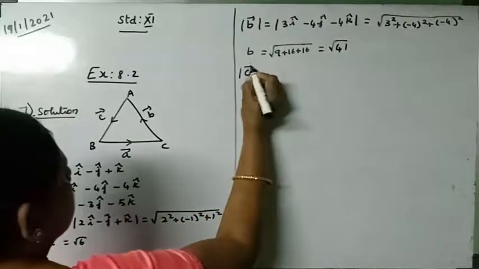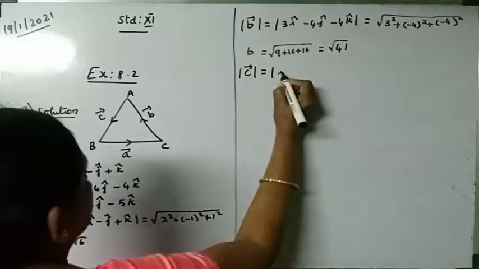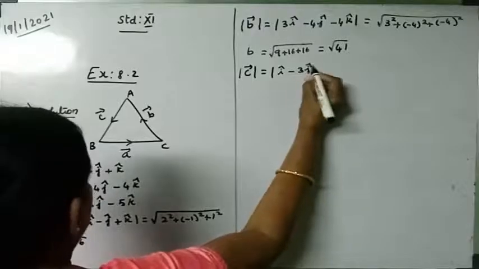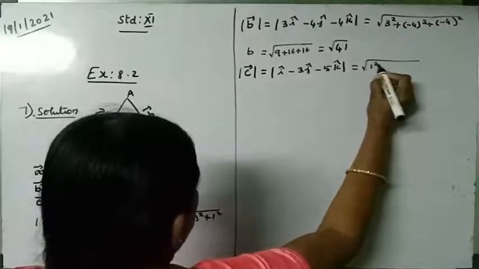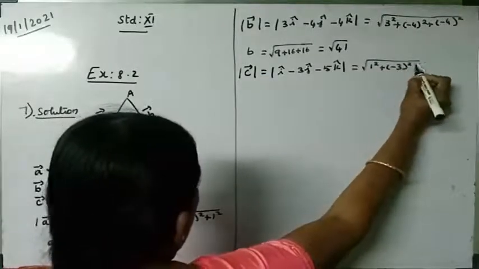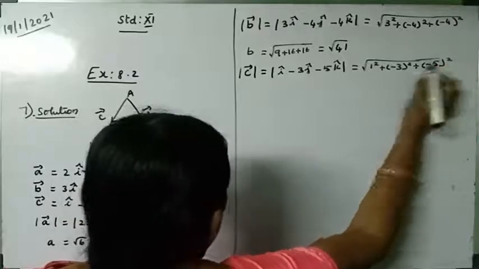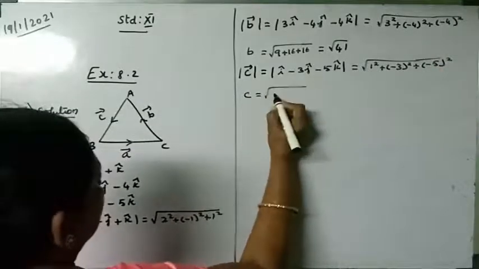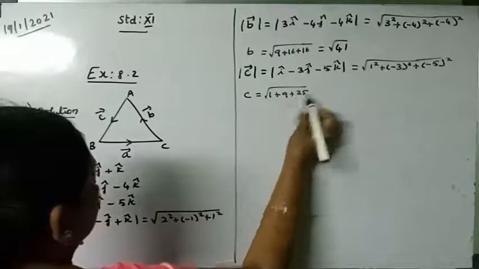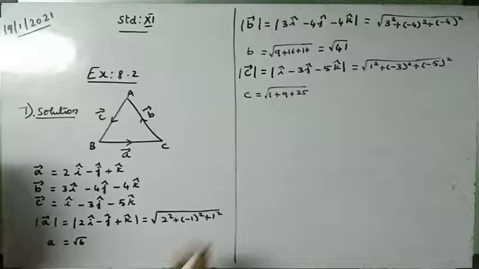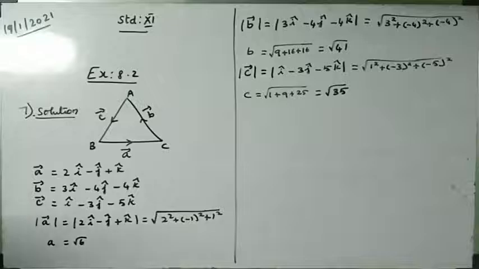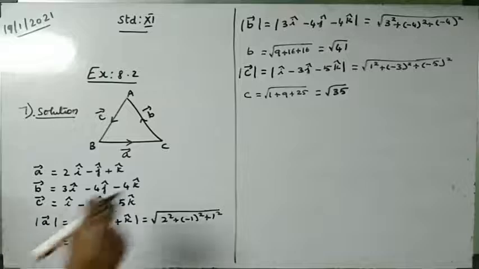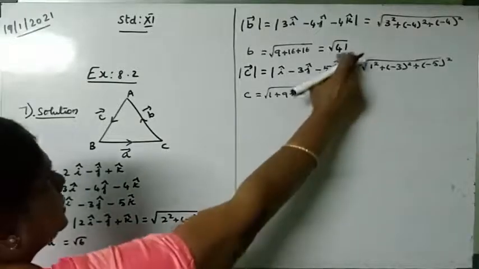Then find the modulus of C vector. Modulus of i cap minus 3j cap minus 5k cap is square root of 1 squared plus minus 3 squared plus minus 5 squared. So C is equal to square root of 1 plus 9 plus 25, which is root 35. So what do you understand from this? 6 plus 35 is 41.